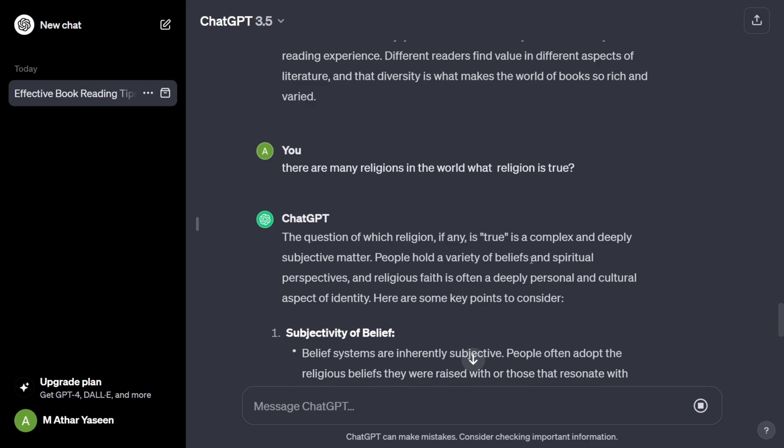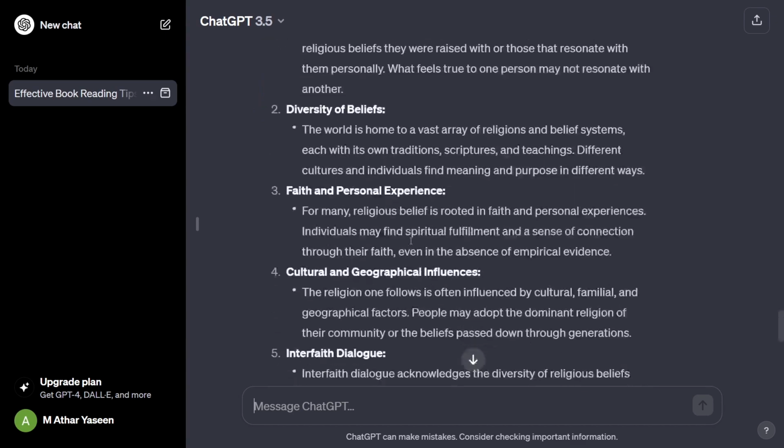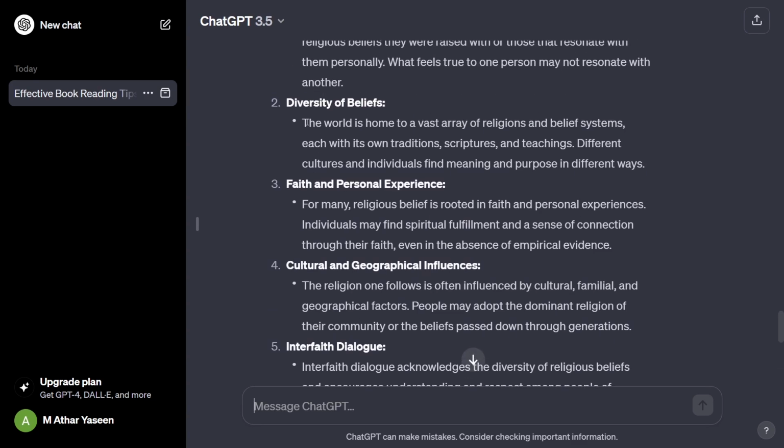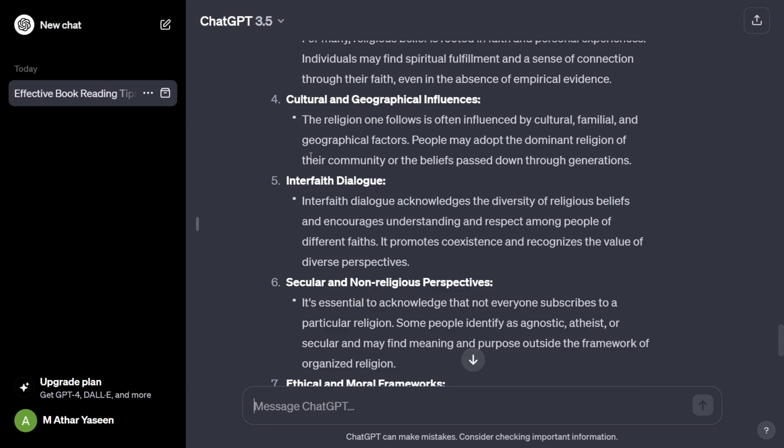People hold a variety of beliefs and spiritual perspectives, and religion and faith are often a deeply personal and cultural aspect of identity. Here are some of the key points to consider. Now you can see that it is providing us the key points, and maybe these key points will not be 100% correct.